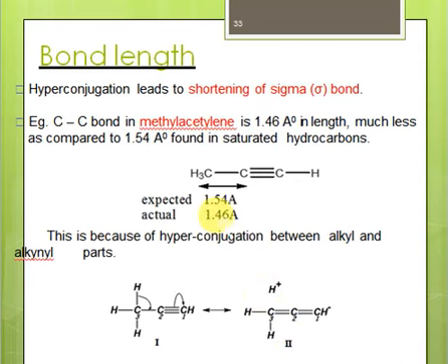Also, hyperconjugation results in lengthening of this triple bond. Why is that so? Because this pi bond is shifting onto this carbon and we are getting a double bond instead of this triple bond here, right? So because of hyperconjugation, the sigma bonds get shorter and the triple bonds get a bit longer, right? So hyperconjugation results in changes in the bond length.